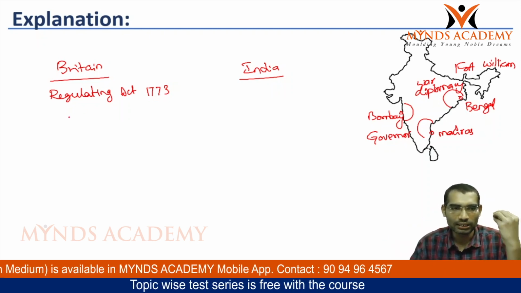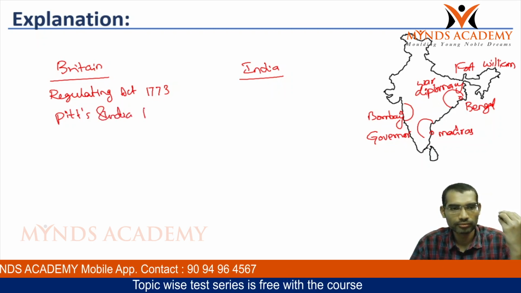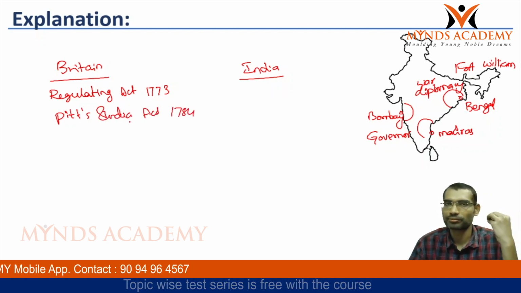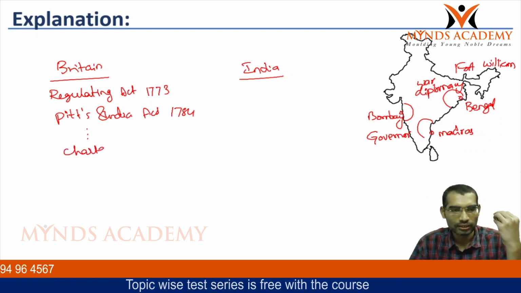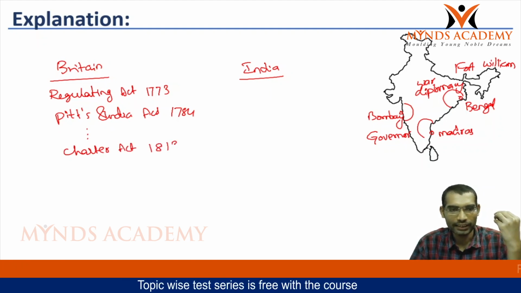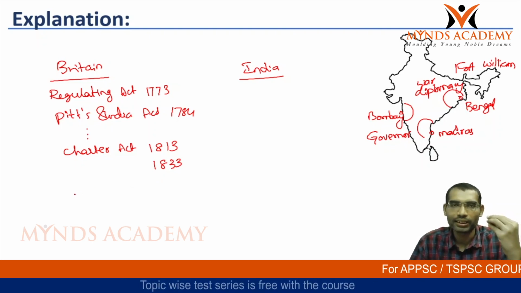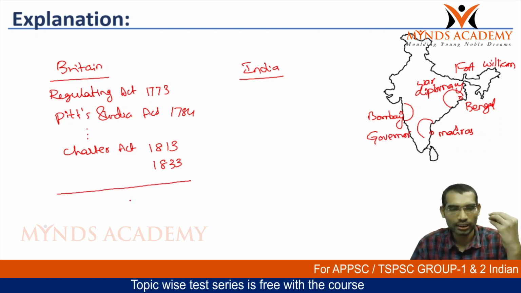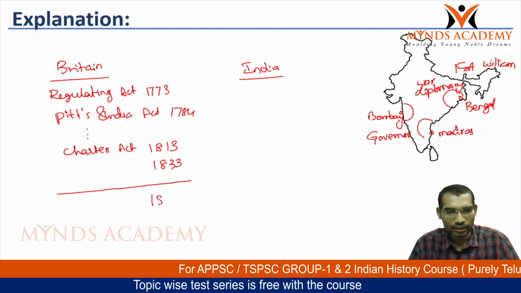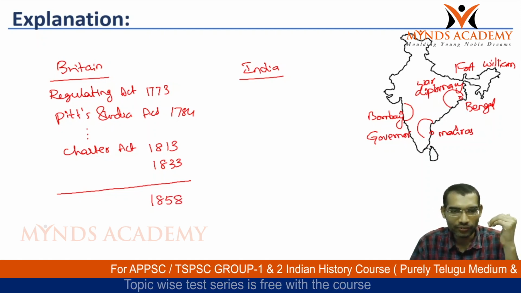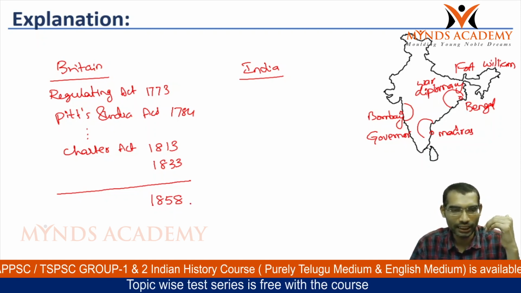The British passed another act, Pitt's India Act, in 1784. Later it passed other acts like the Charter Acts of 1813, 1833, and 1853. Finally, after the 1857 revolt, the Government of India Act 1858, the Act for Better Governance, was passed.